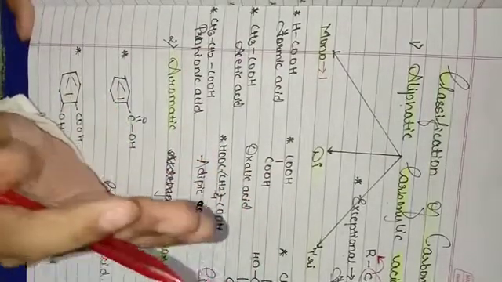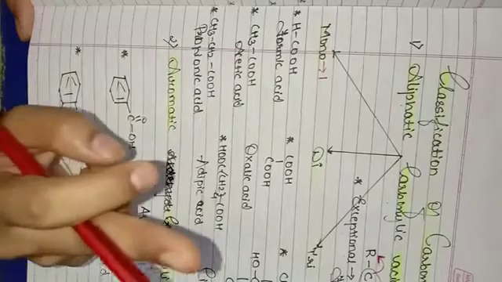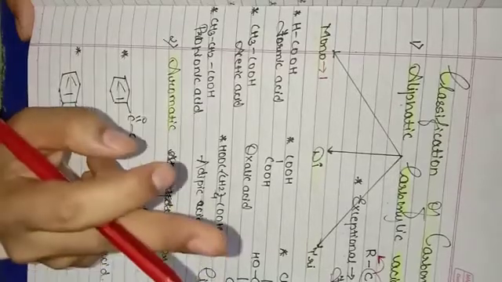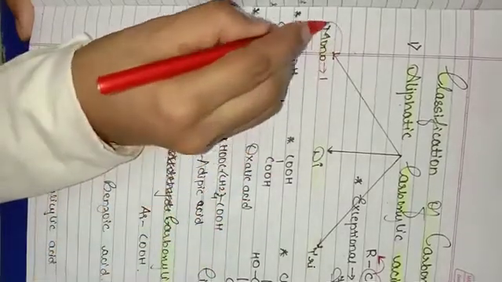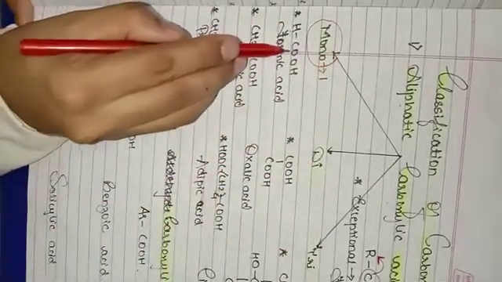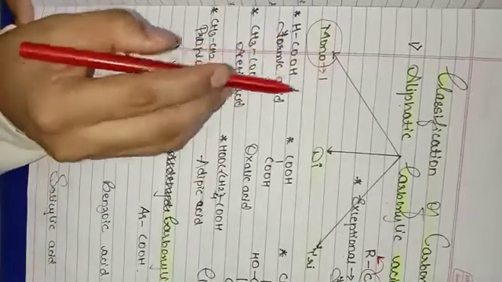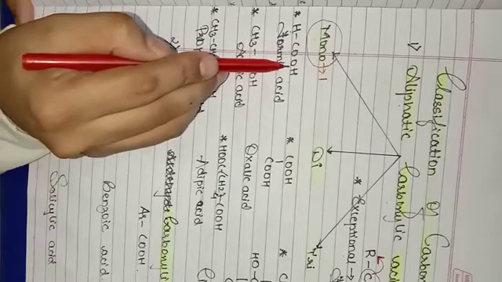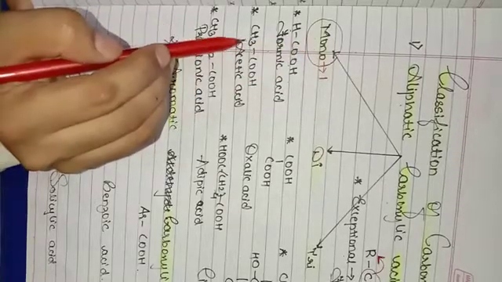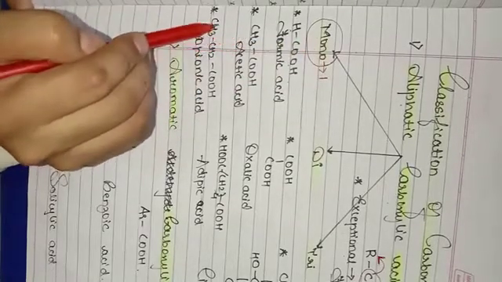Any compound which contains one COOH group in its structure comes under monocarboxylic acid. Let us have some examples. HCOOH, that is formic acid. It contains one carboxylic group, so it comes under monocarboxylic acid.